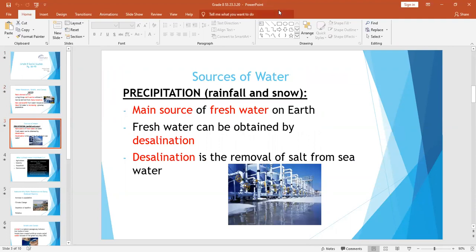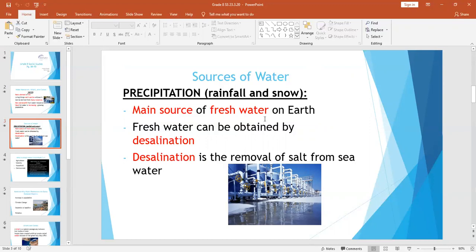Let's look at sources of water. Sources of water, precipitation. Precipitation means rainfall and snow. So the main source of fresh water on Earth is rainfall. That is where we get the most fresh water from.